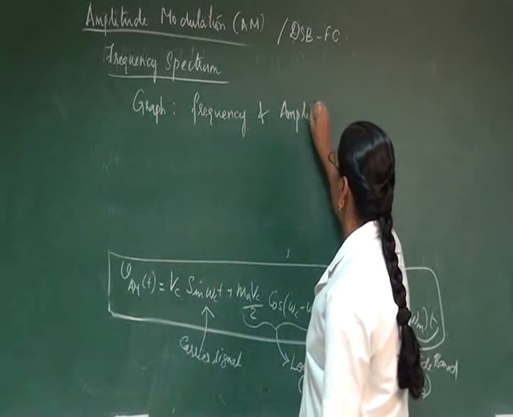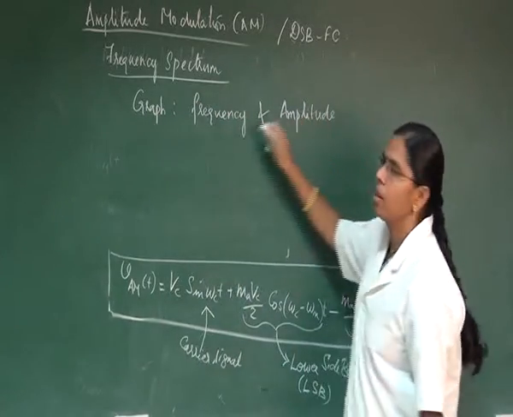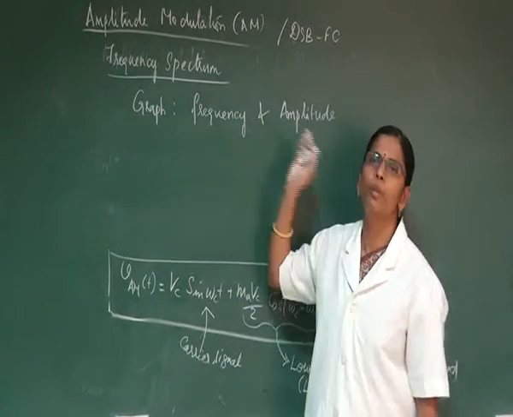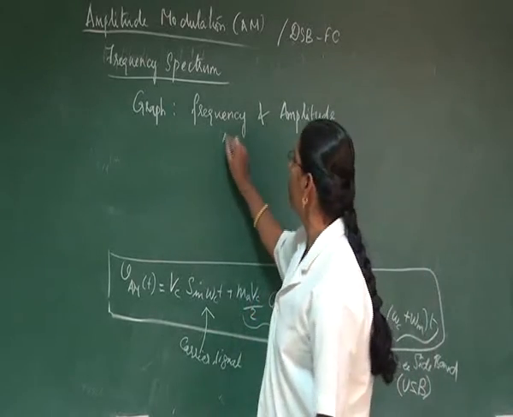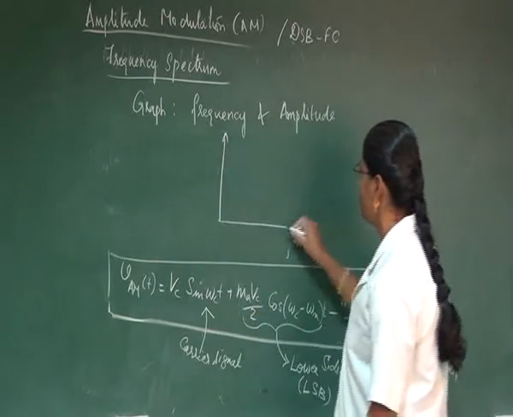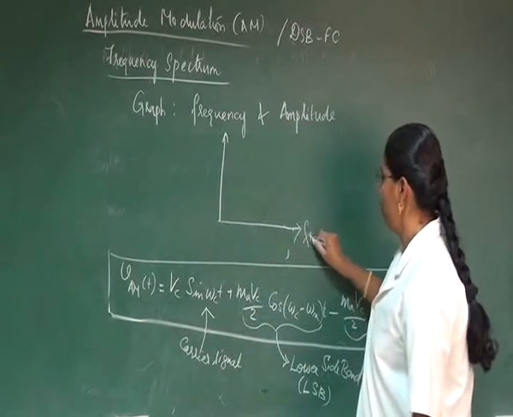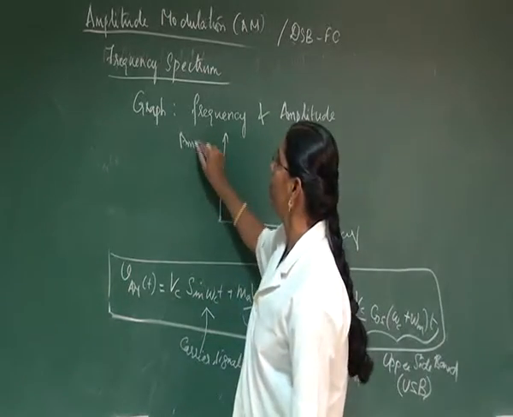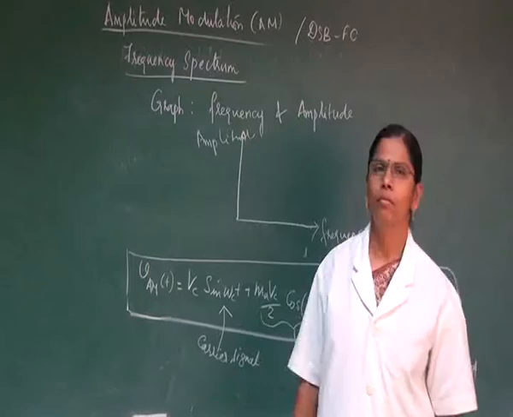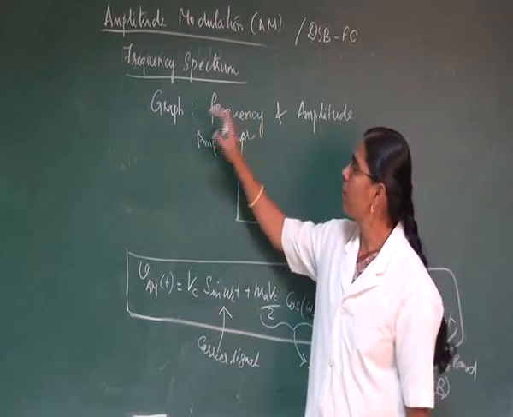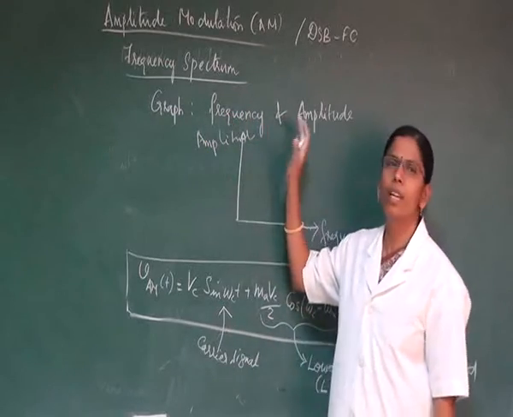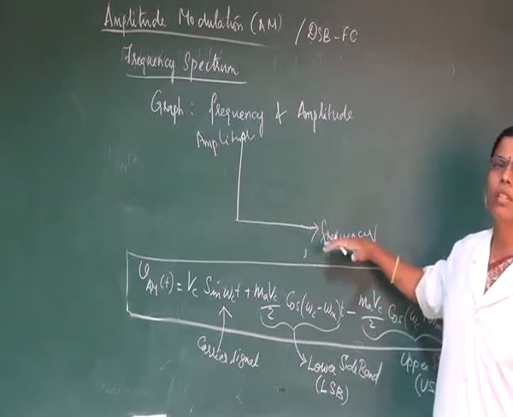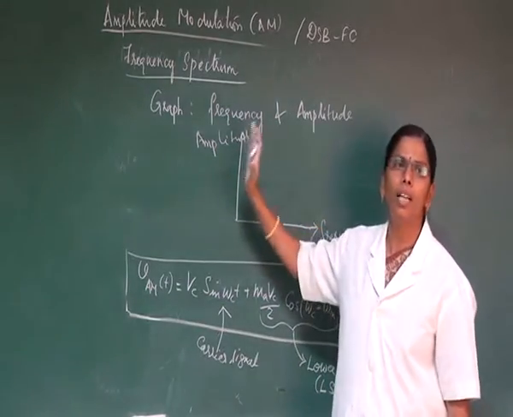So frequency will be taken on one axis and amplitude will be taken on the other axis. That is what we call a frequency spectrum. So here let us draw a graph relating frequency and amplitude. Frequency spectrum is the graph between frequency and amplitude of a signal.